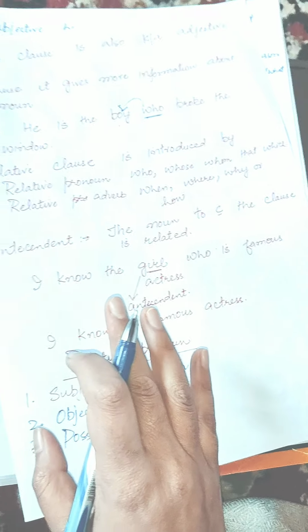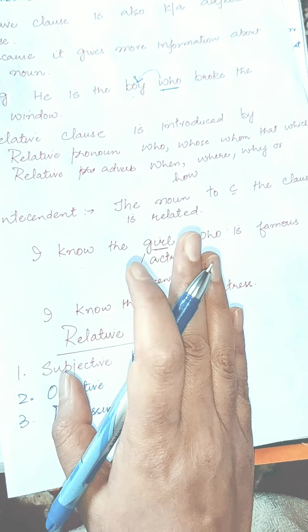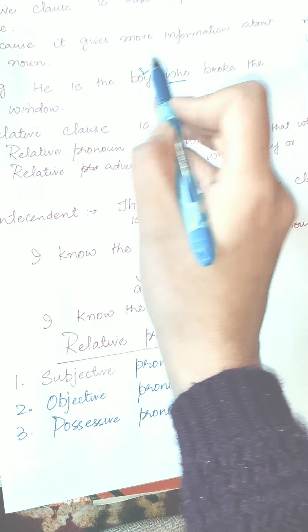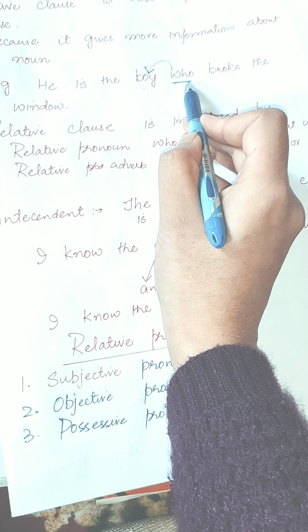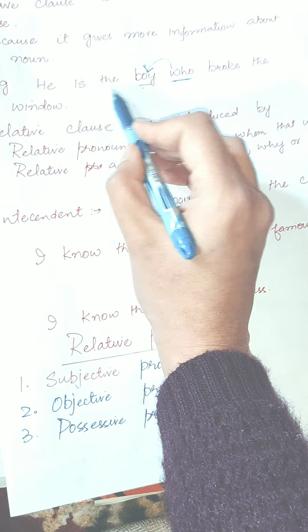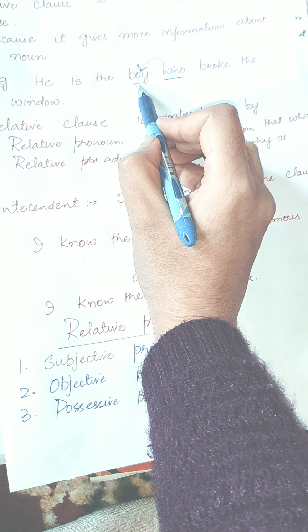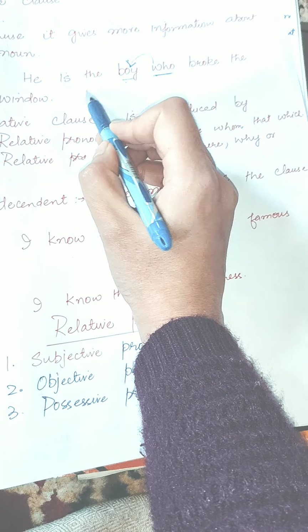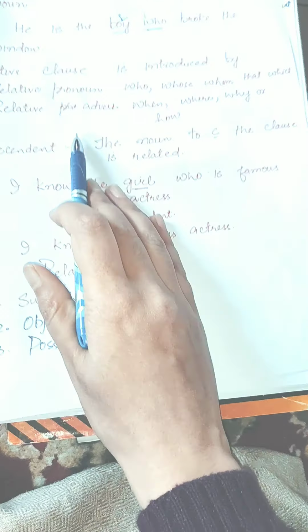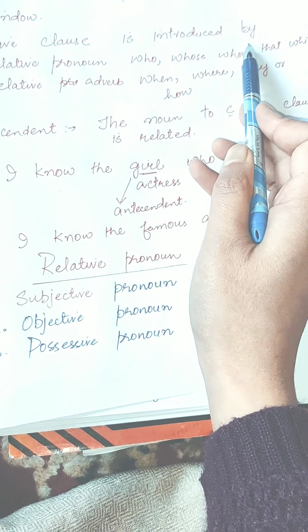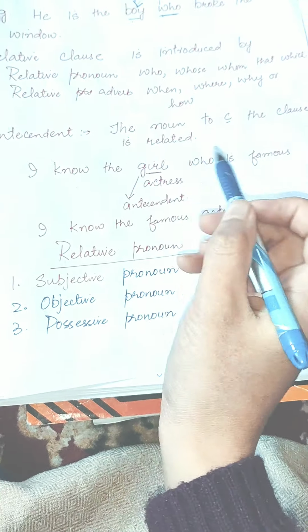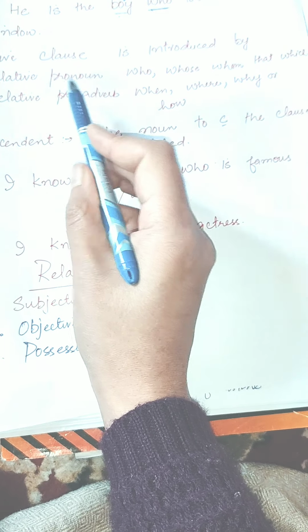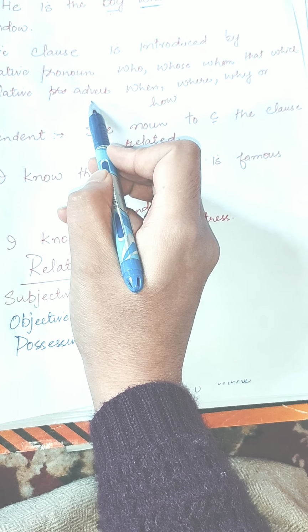Any clause which describes a noun or pronoun in the main clause is called a relative clause or adjective clause. A relative clause is introduced by a relative pronoun or relative adverb.